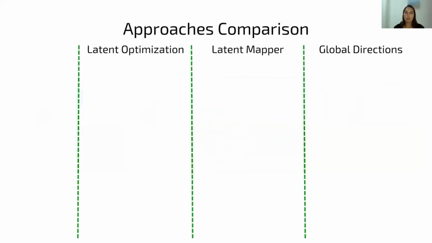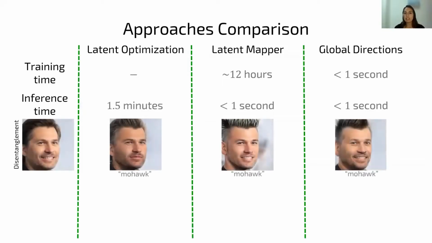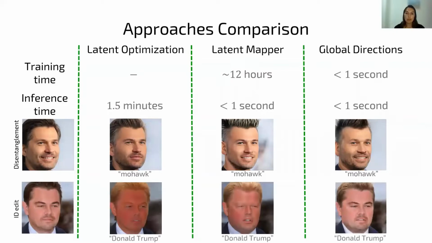As I mentioned before, each approach has pros and cons. For example, training a mapper for a new prompt takes several hours, while finding a direction is immediate. The inference using the mapper and the global direction is immediate, while optimization takes more than a minute. The disentanglement of the global direction edit is the best, thanks to the careful construction of the direction in StyleSpace. The optimization and the mapper succeed in manipulating identity, while the global direction is not good enough for that.